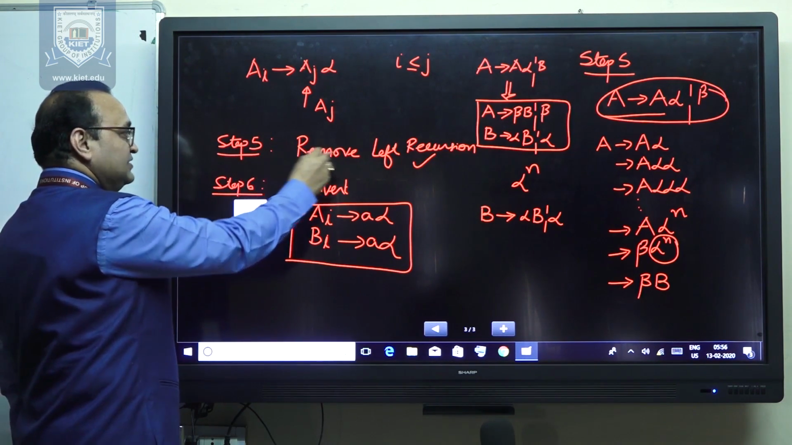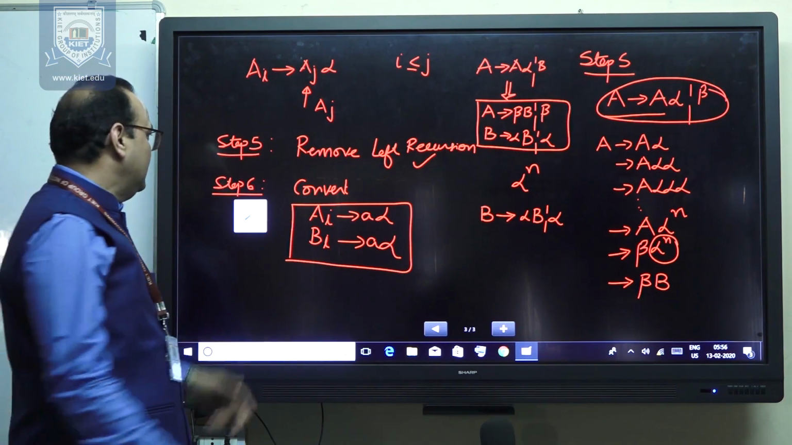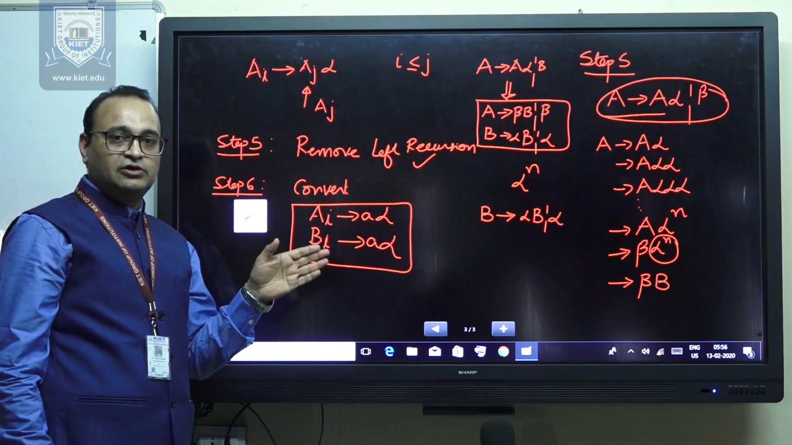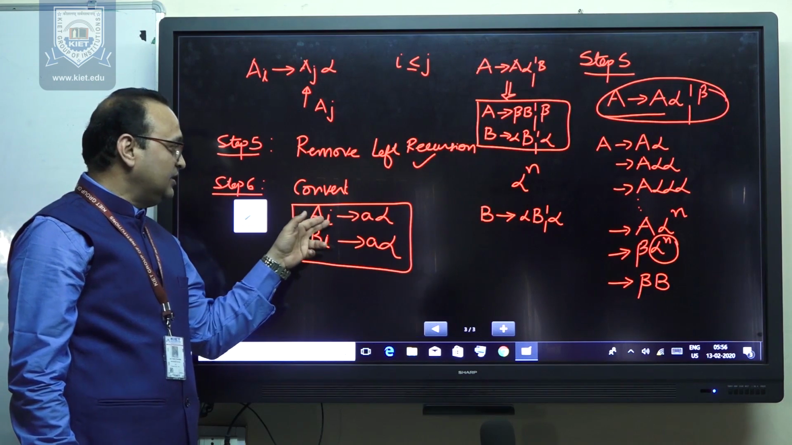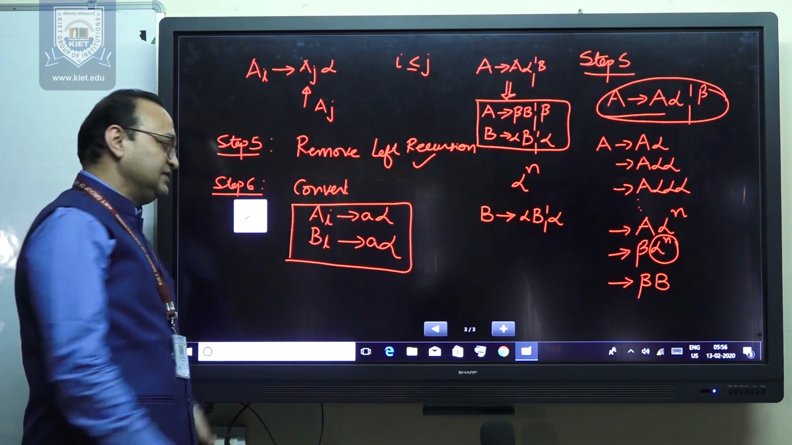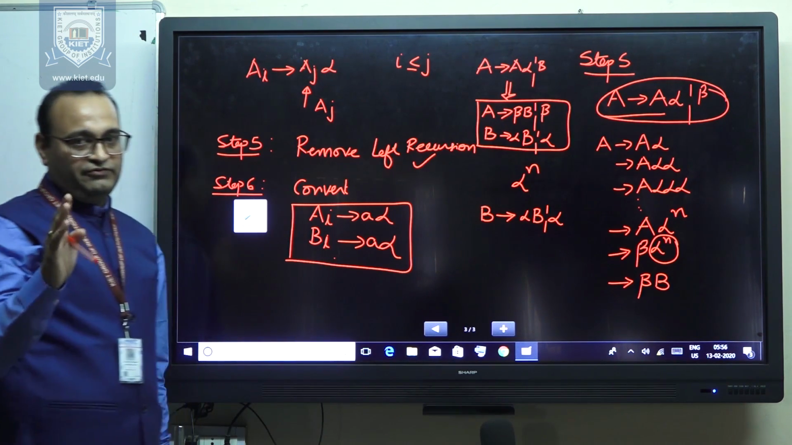And finally, once the left recursion has been removed, in the last step we just convert all the productions of Ai or B form into the style of Ai derives a alpha or B derives a alpha. And this is the desired form of GNF.